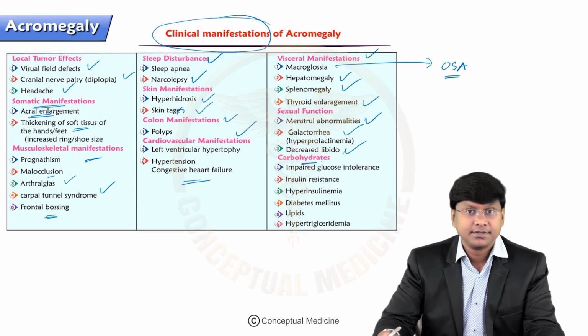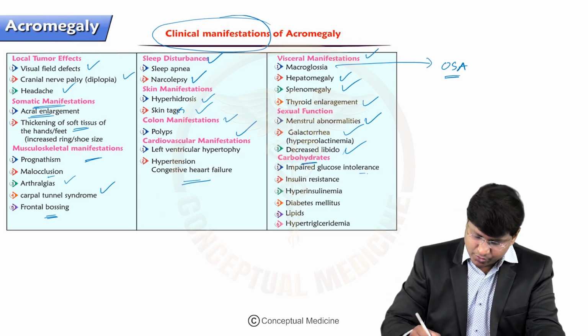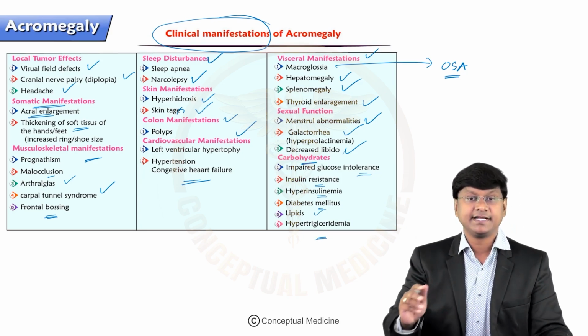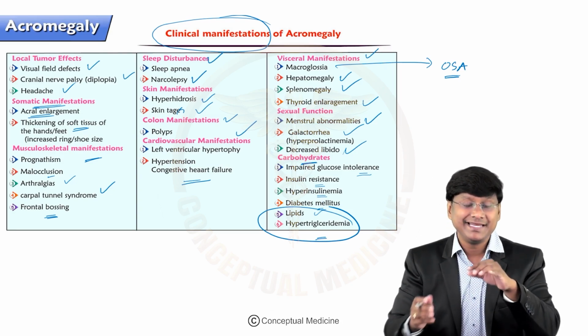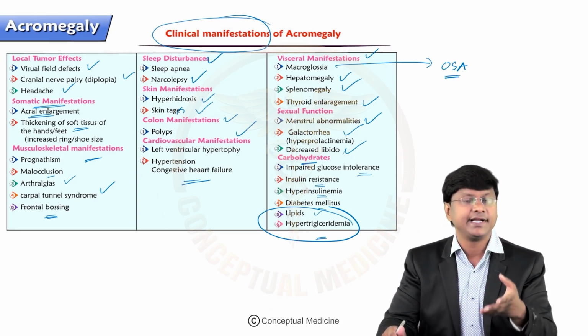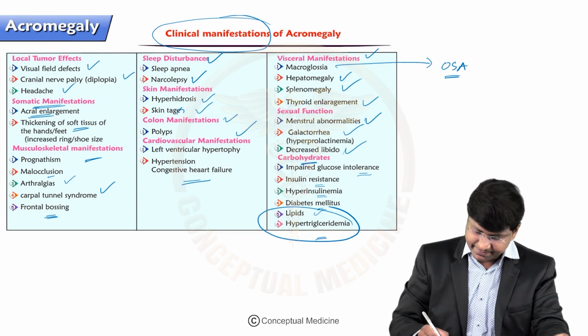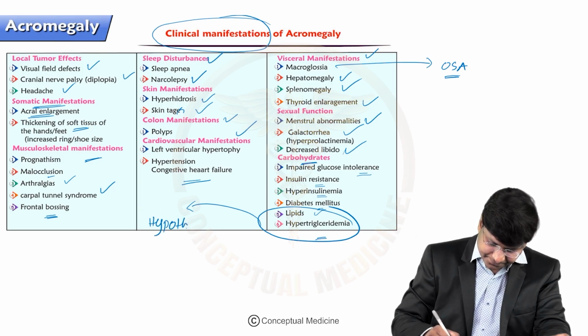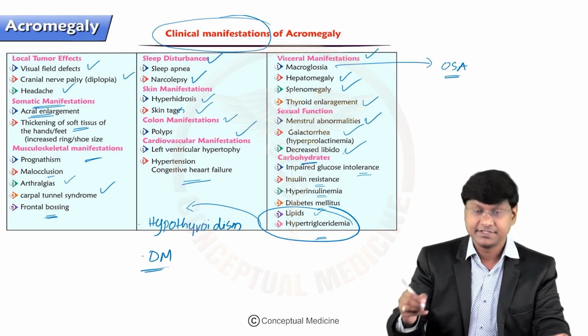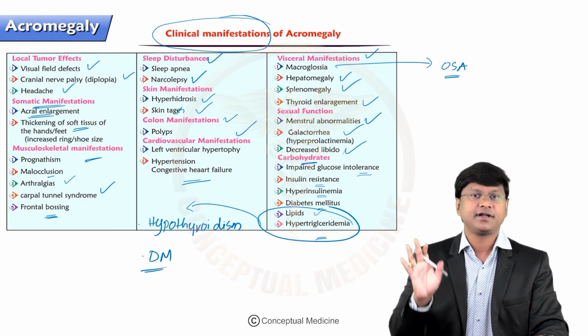Then coming to the carbohydrates. So there is impaired glucose tolerance, insulin resistance, hyperinsulinemia, diabetes mellitus, hyperlipidemia, as well as hypertriglyceridemia. Please remember, this particular dyslipidemia is also seen in other endocrine conditions. And what are the other endocrine conditions where you will have this dyslipidemia? You will have this in patients with hypothyroidism, right? And you can have this in patients with diabetes mellitus. So in diabetes mellitus also you can have this dyslipidemia, which is in the form of hypertriglyceridemia.